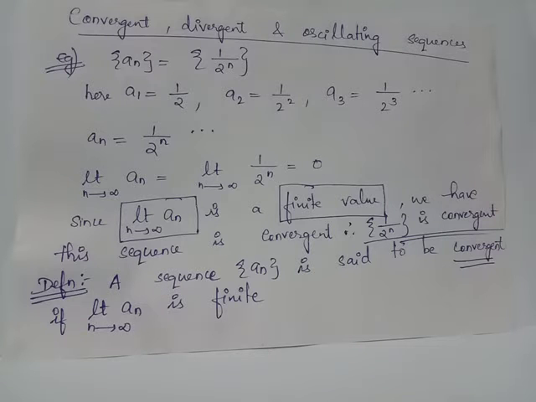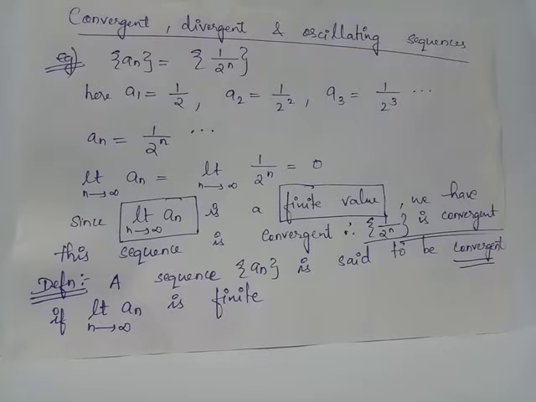Let us look at classification of sequences. Convergent sequences, divergent sequences and oscillating sequences are three varieties of sequences. Suppose you consider a sequence a_n equals the sequence 1 by 2 raised to n.